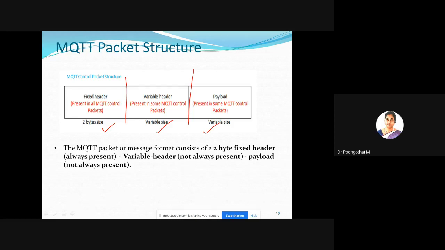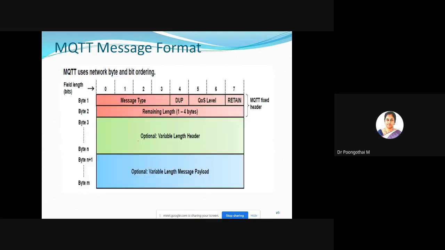So the MQTT packet or message format consists of a 2-byte fixed header, which is always present in all MQTT packets. The variable header is not always present, and the payload is not always present. So this is the message data format. Next I will explain how the MQTT data is formatted.